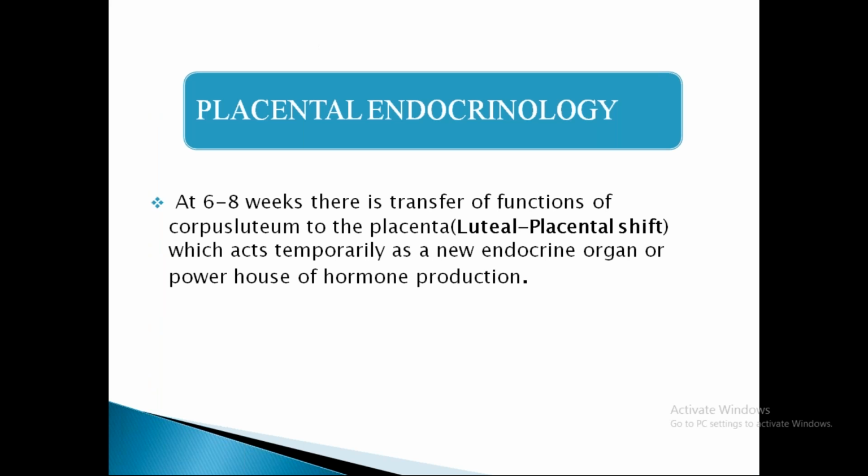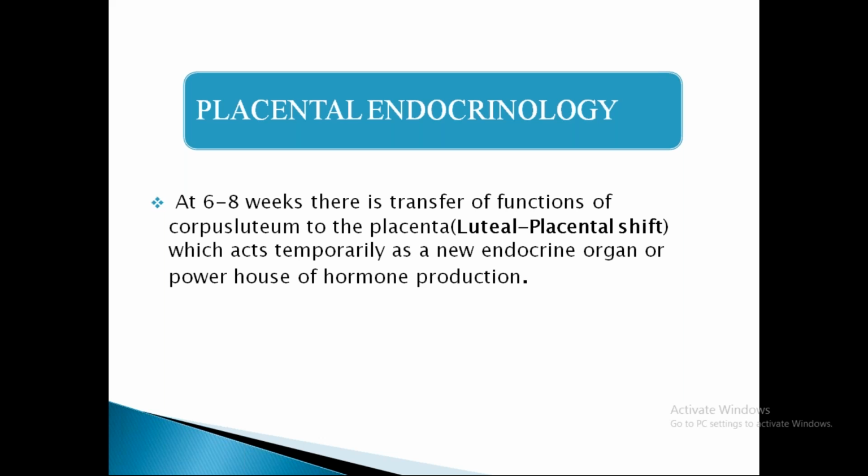Coming to placental endocrinology, at about 6 to 8 weeks the transfer of functions from the pituitary and ovary, that is from the corpus luteum to the placenta, happens. The corpus luteum secretes progesterone up to 6 to 8 weeks, which is then transferred to the placenta. The placenta acts as a temporary and new endocrine organ, and it is a powerhouse of hormone production during the reproductive period.